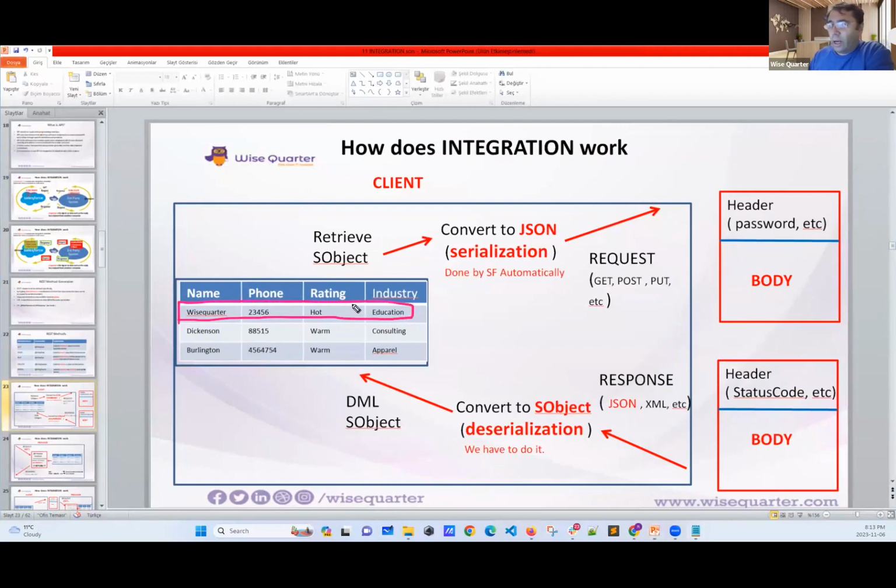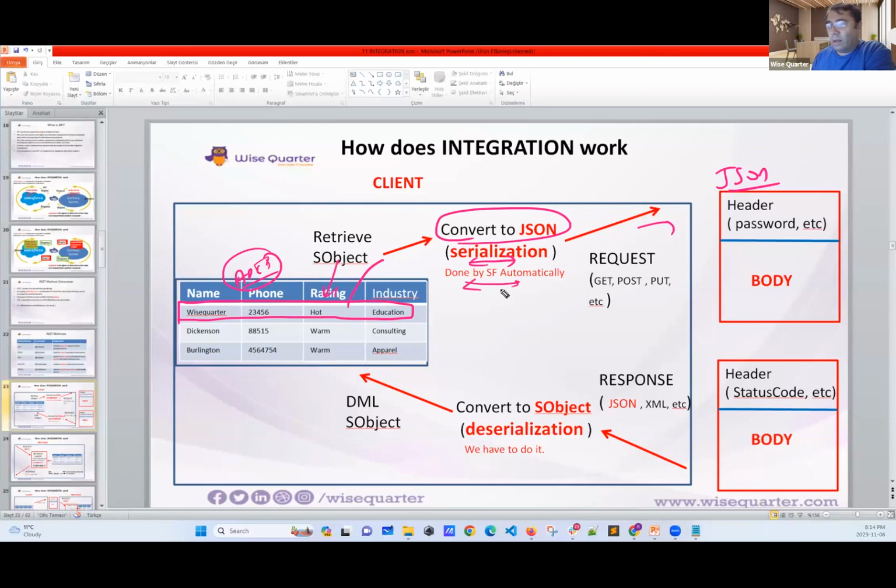First, I have to retrieve this record from my database. I'm trying to insert data into a third-party system. Now, this is in Apex language, right? No, I cannot pass this Apex. My connection should be on JSON, which means I have to convert this object to JSON, which is called serialization.